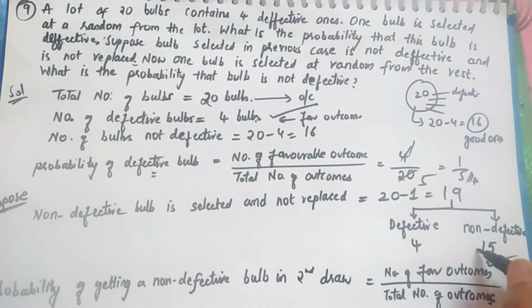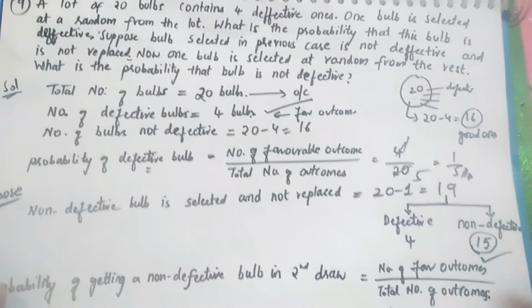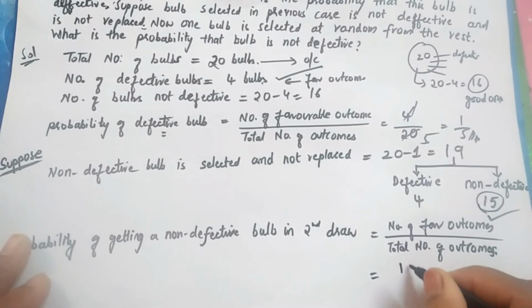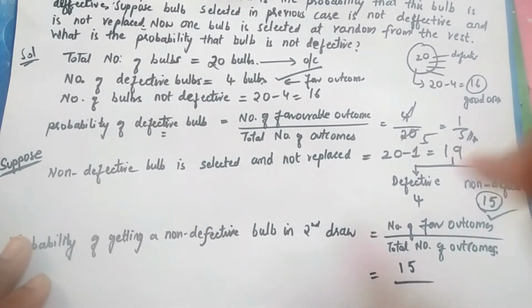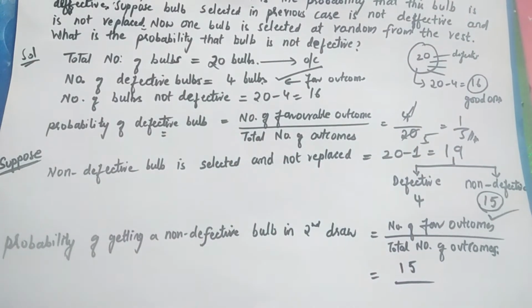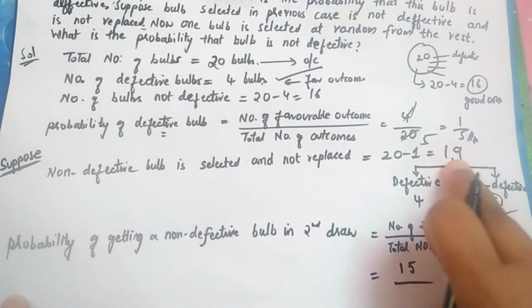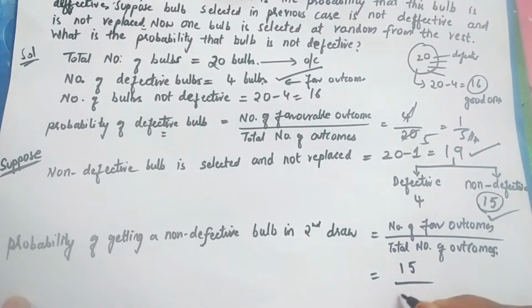So let's take the probability of getting a bulb that is not defective. The number of favorable outcomes will be the non-defective bulbs, that is 15. The total number of outcomes after not replacing that one bulb is 19. This is our answer.